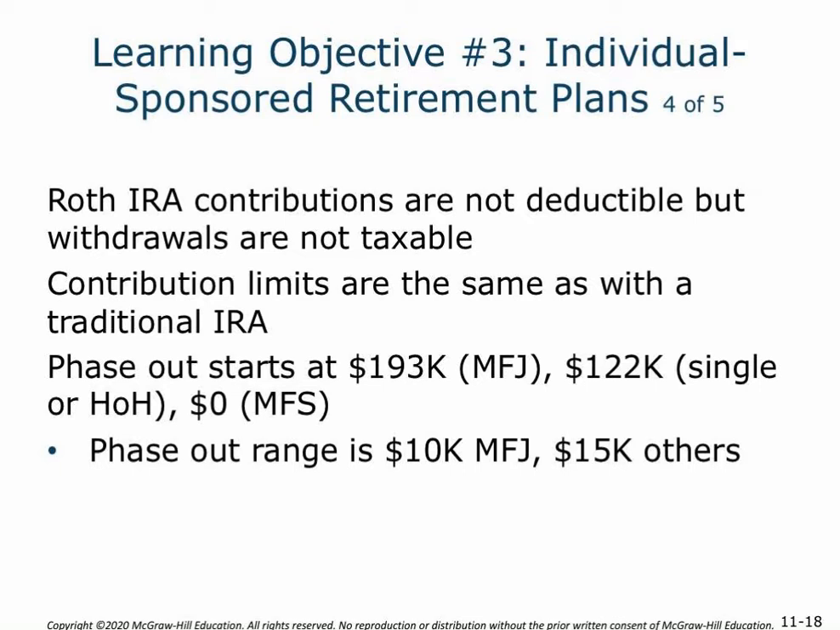The contribution limits are going to be the same as with the traditional IRA. Here, however, the phase out is going to start at $193,000 for married filing jointly and $122,000 for others, married filing separately, again at $0. And the phase out range is going to be $10,000 for married filing jointly, so $193 to $203, and then for all others $15,000, so $122 to $137.